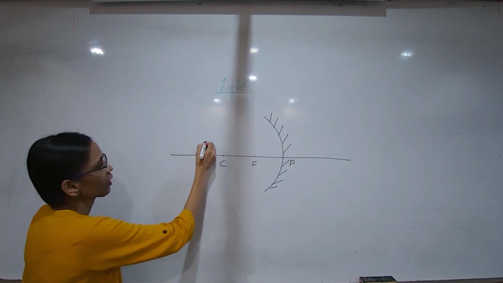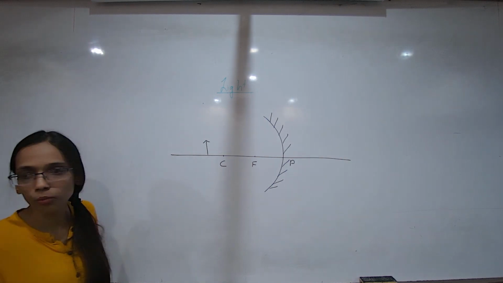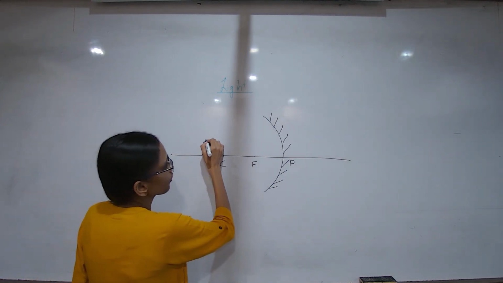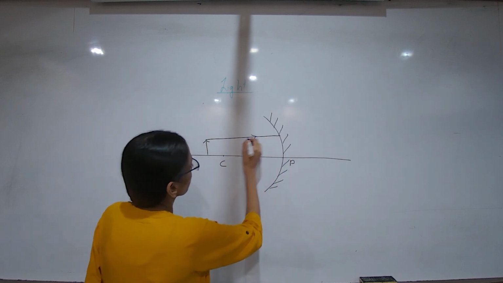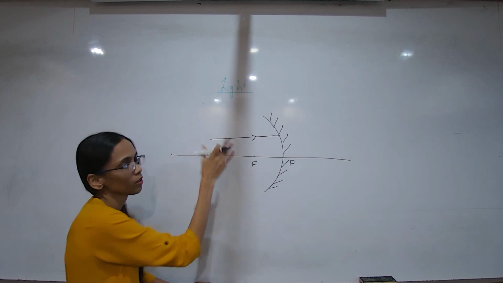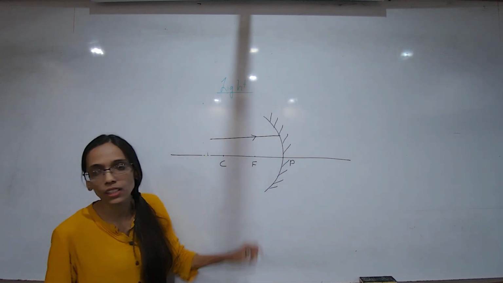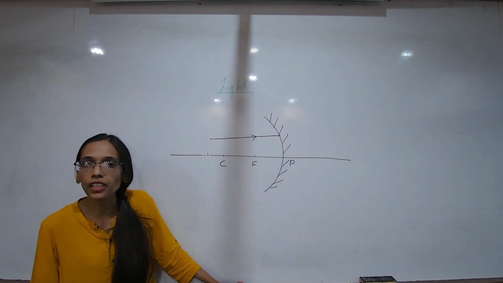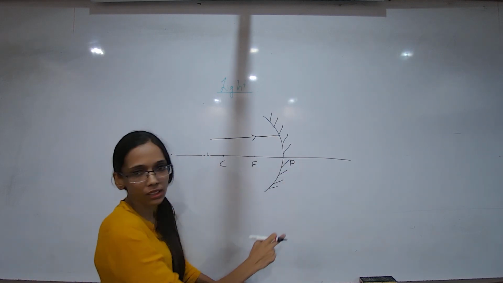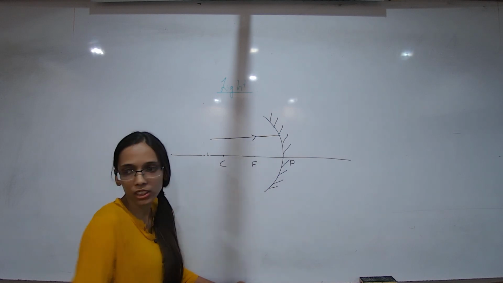Let's say my object is somewhere. The first law says that if a ray is hitting the mirror, this would be for the object also, if this ray is parallel to the principal axis